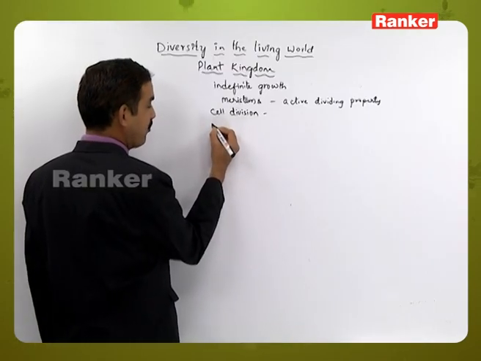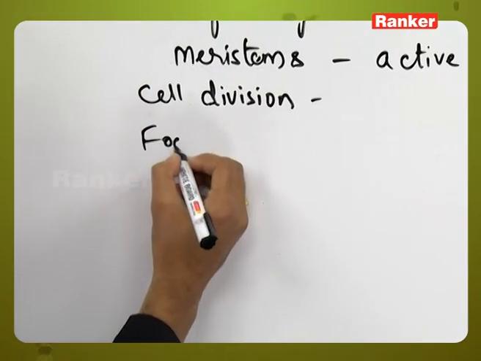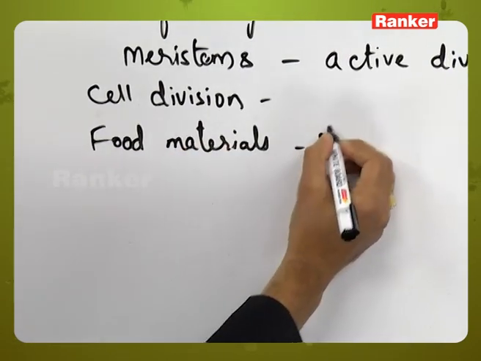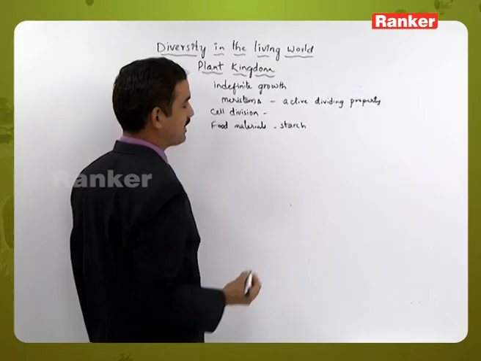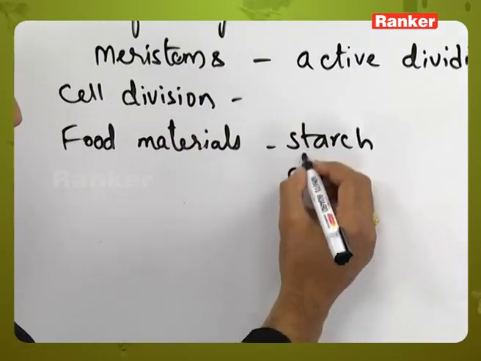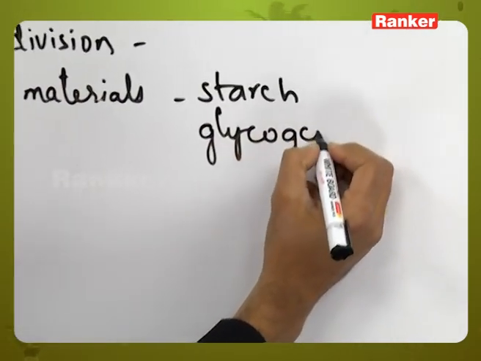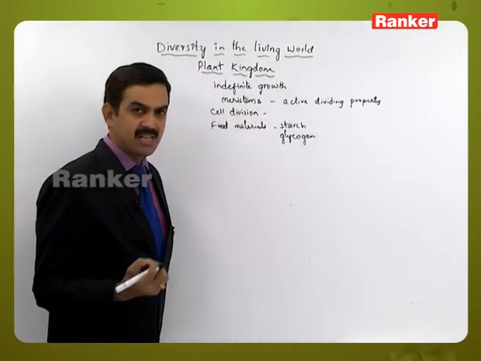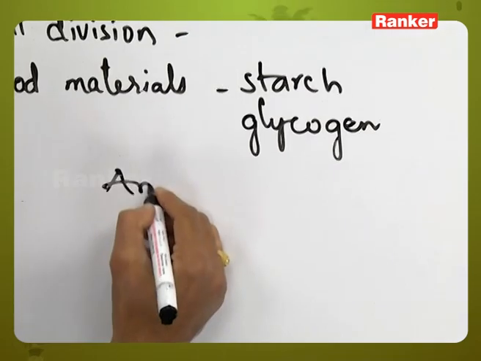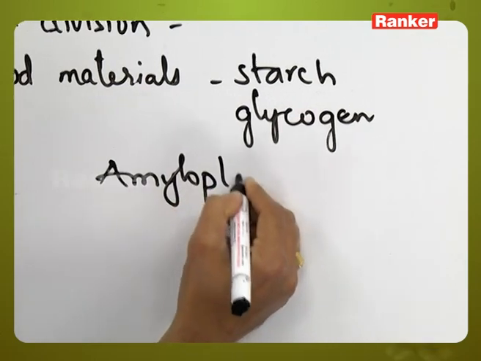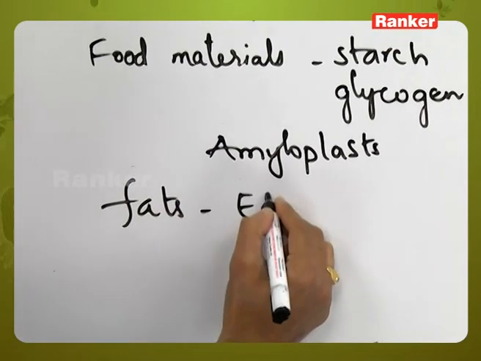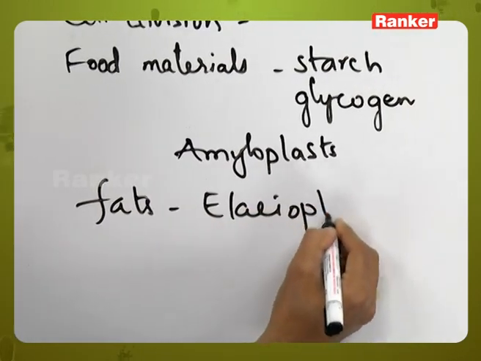Then the food materials are stored in the form of starch, but there are some organisms which will store the food materials in the form of glycogen, like in fungi. Particularly in the higher plants, the food materials which are stored as starch are called amyloplasts, and some will store fats also, these are called elaioplasts.